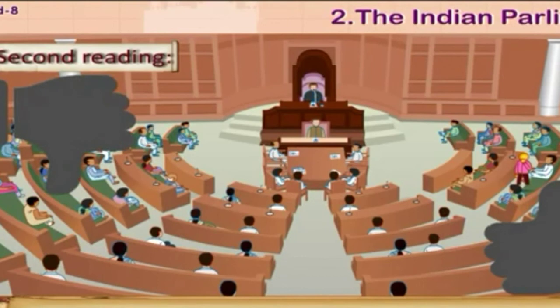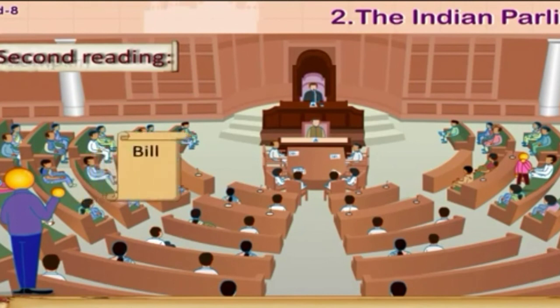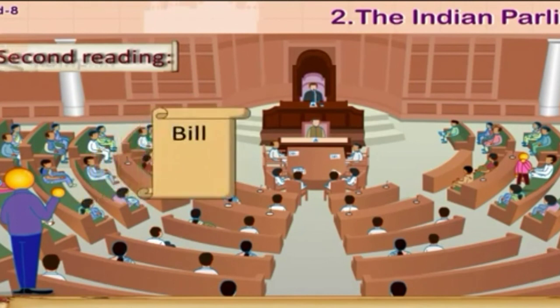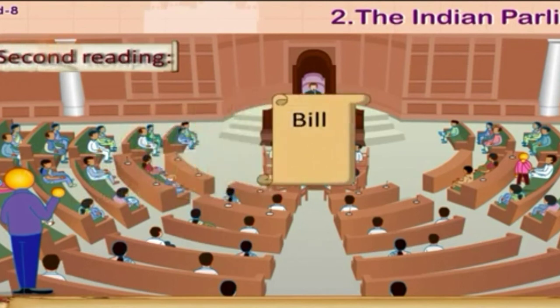After the discussion within the House as per the requirement, the bill is sent to a committee of the House. The committee report, consisting of instructions and recommendations, is sent to the House.